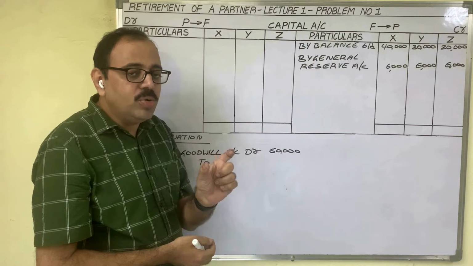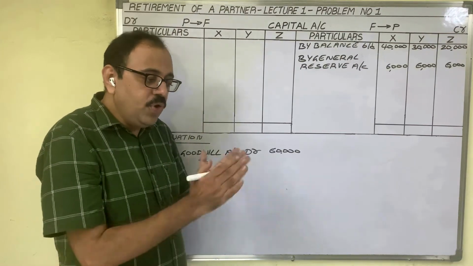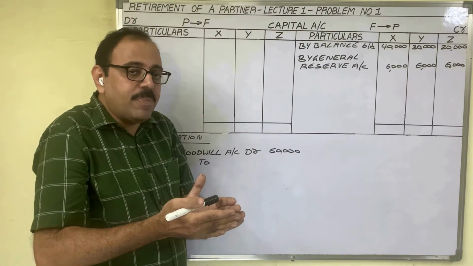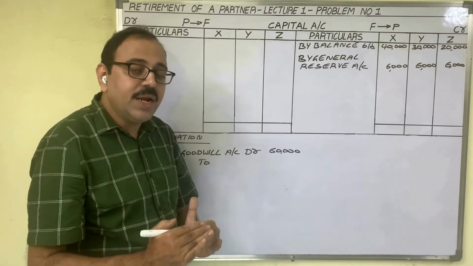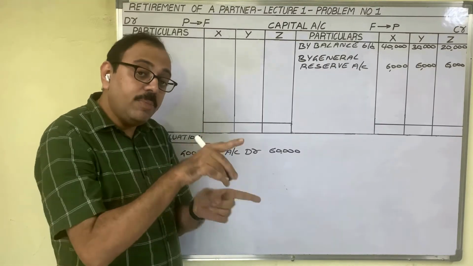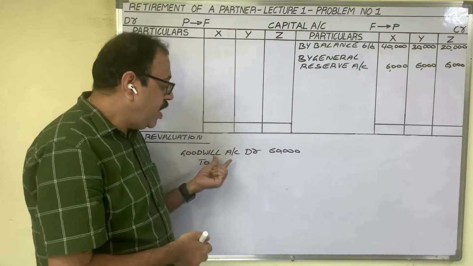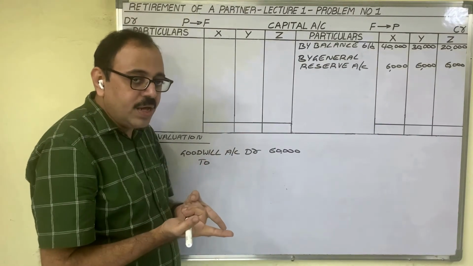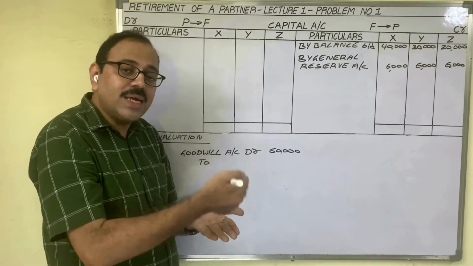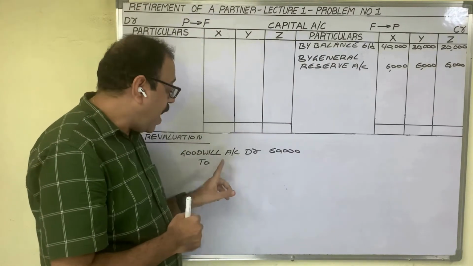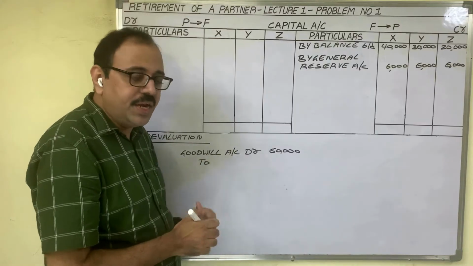Capital account shows a credit balance. If you want to add any amount to capital, you should credit the capital account. If you want to deduct any amount from capital, you should debit the capital account. Goodwill amount the firm should pay to partners means the firm wants to add that amount to partners' capital accounts. Therefore, partners' capital accounts we have to credit.